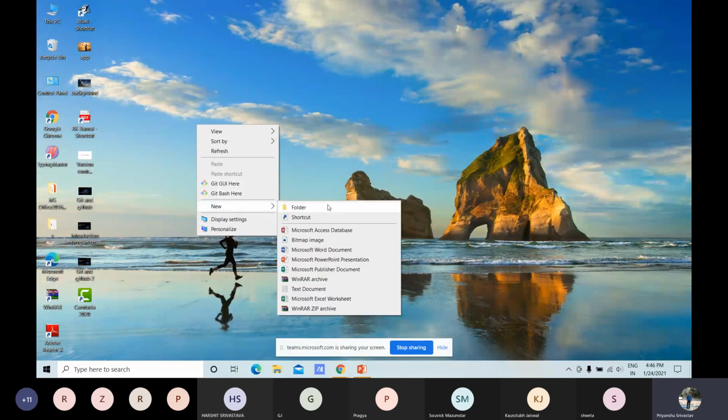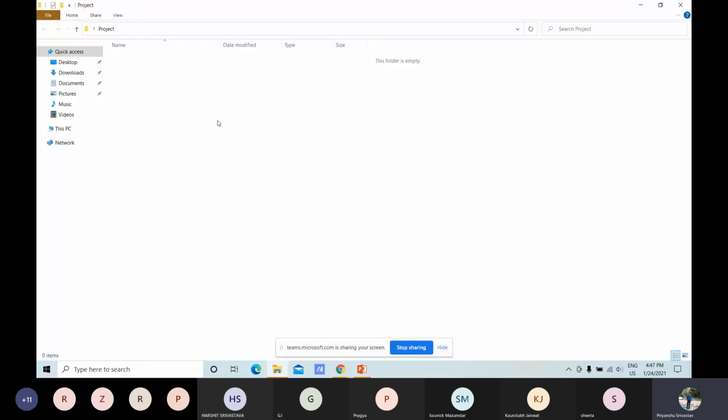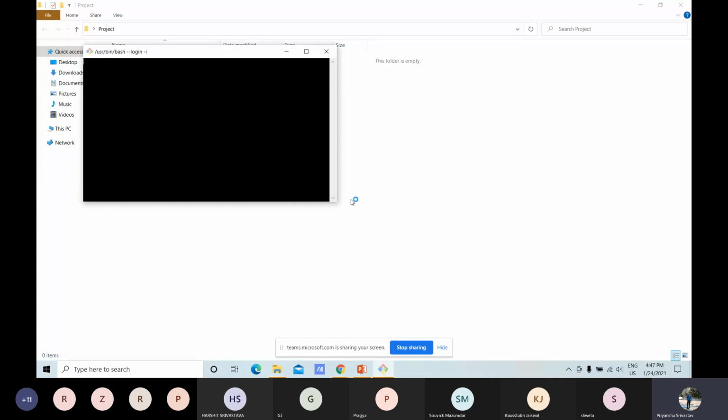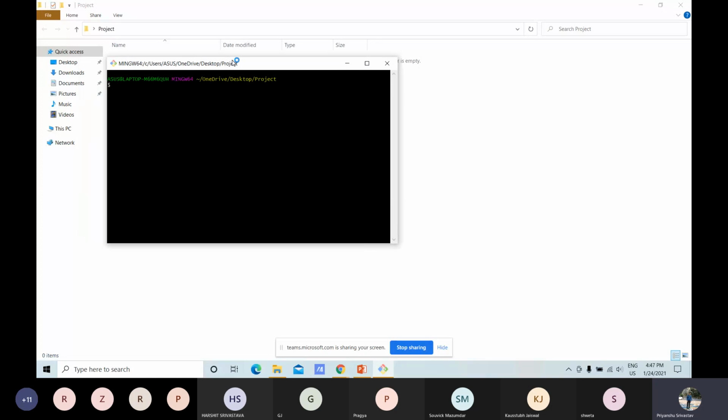Here, let me create a new folder. I've created this project folder, which will be my working directory, as we have seen in the life cycle of Git, that first we have to initialize that working directory. Now, after opening this folder, we have to right click and click on the command git bash here, which will launch the command line interface. So here is the command line interface, and this is Git.